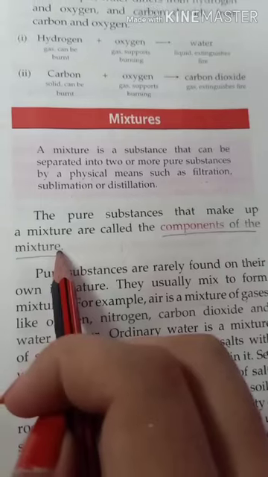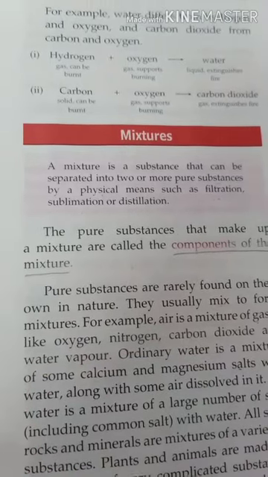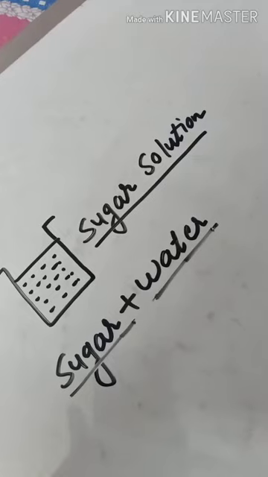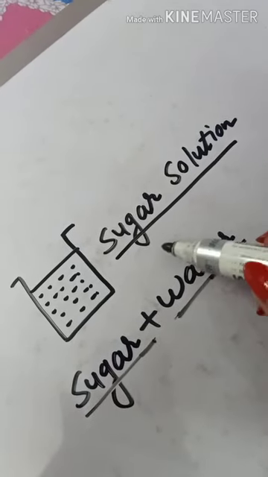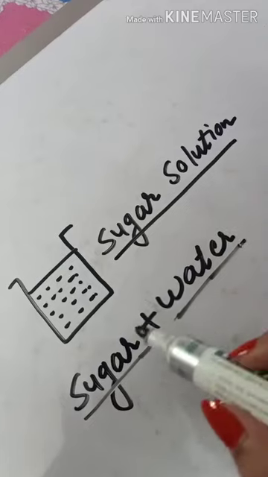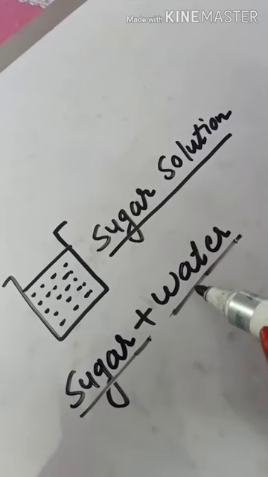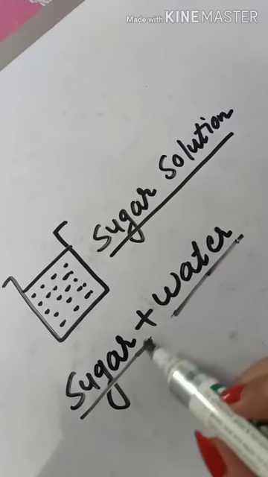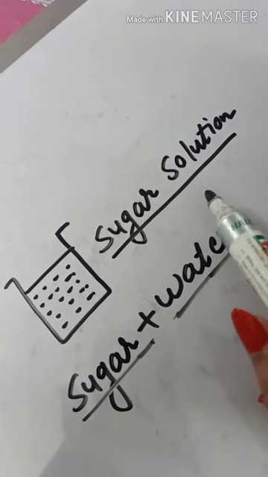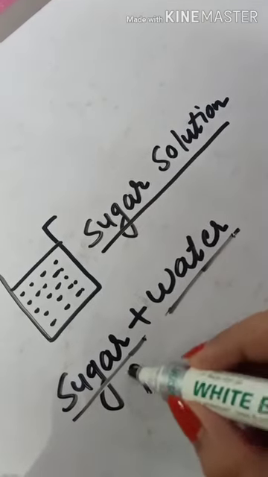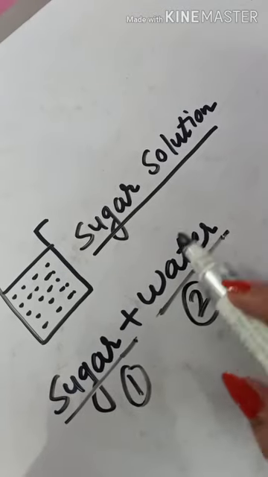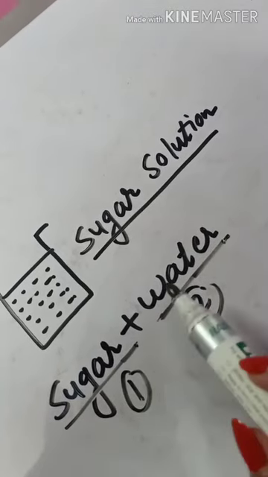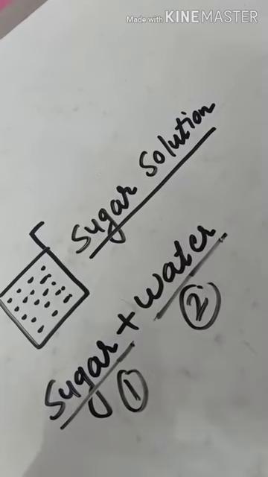In order to understand this concept, we will take again the same example of sugar solution. As we know, sugar solution is a mixture of sugar and water, and sugar and water both are the components of sugar solution. So, sugar and water are the two components of sugar solution, or we can say sugar water mixture.